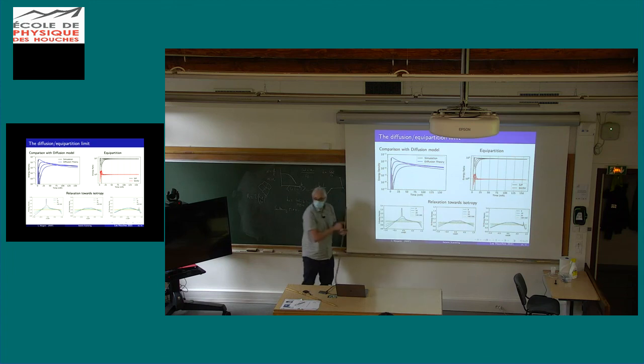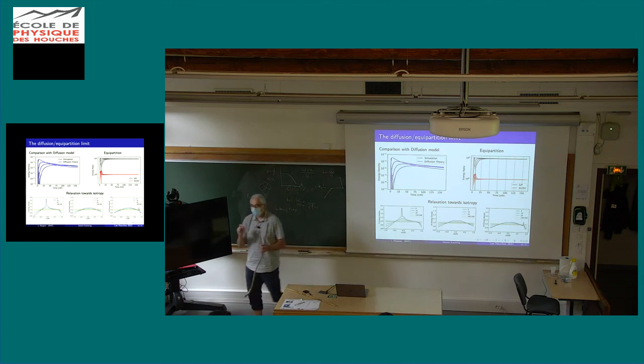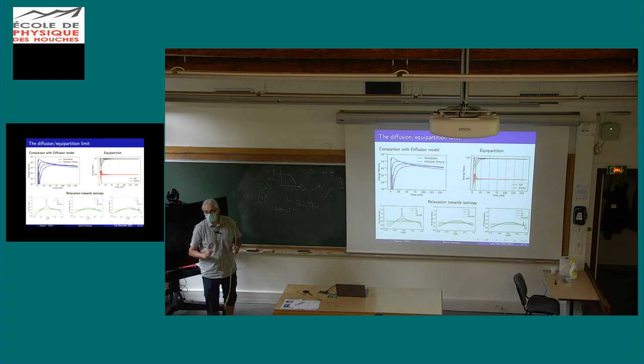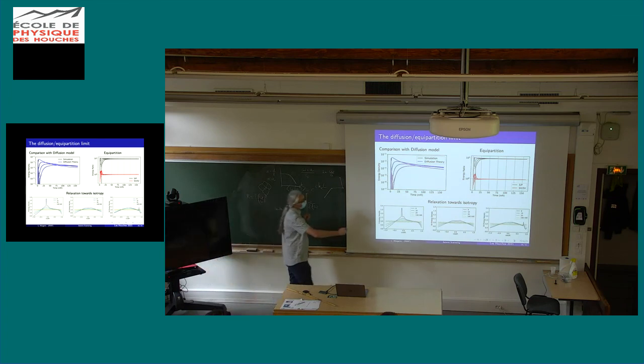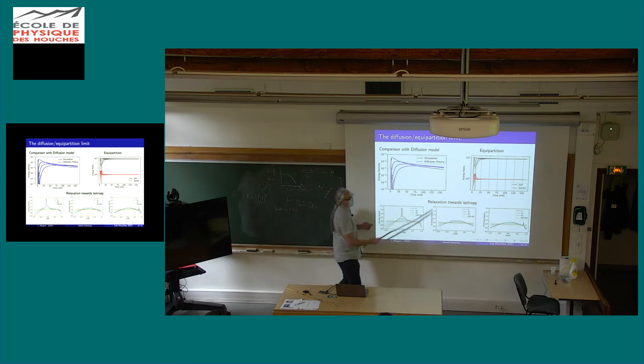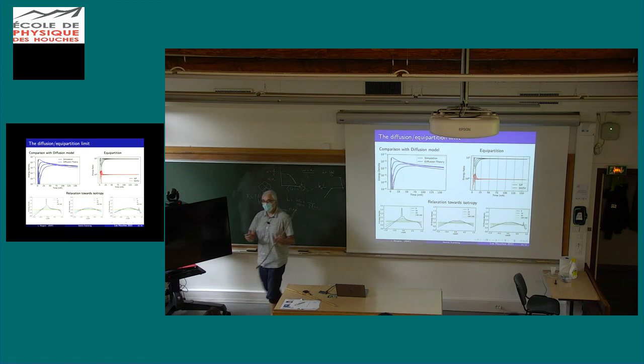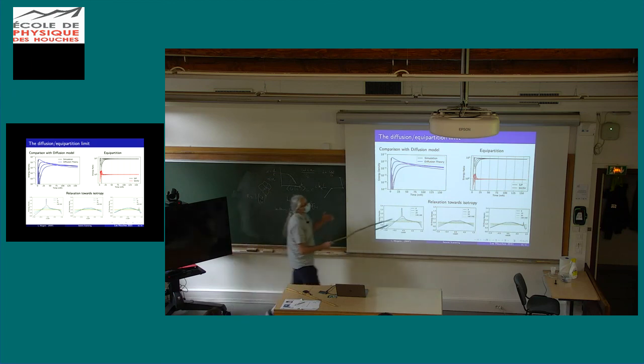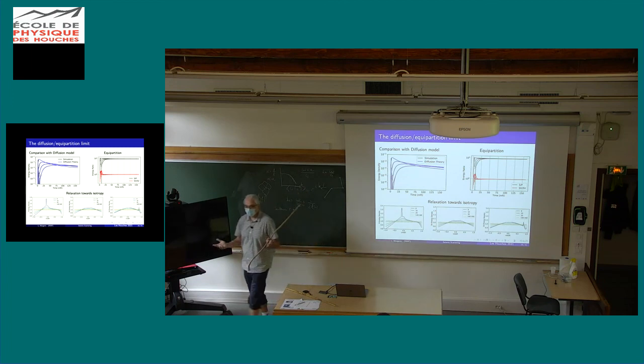But this isotropy takes much longer. It's algebraic in time. Because you can prove it easily with the diffusion model. So it takes a very, very long time to make the field isotropic, although you are going to equilibrate the energy quite rapidly. Okay? But this is very useful because of this equilibration, in many of the models, people in fact only use a scalar transfer equation, and it works quite well.